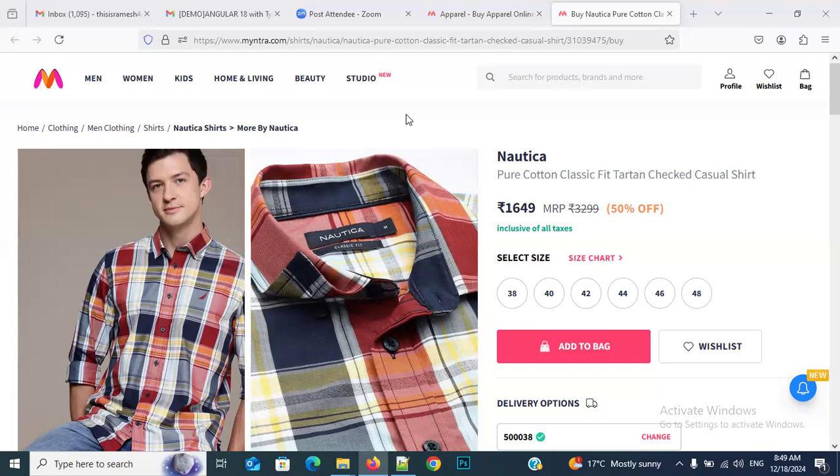If you are a very poor person, and your home is running depending only upon your income, then 10 days we cannot take leave. Then what happens? I need to kill my dream to prepare for civils. But nowadays no need to go to any other place. We can just order from our mobile. If you don't have a smartphone, you can go to any internet center and request that person. He can order the books for you. Within 1 week, you will get those books. You can collect them by paying the money.